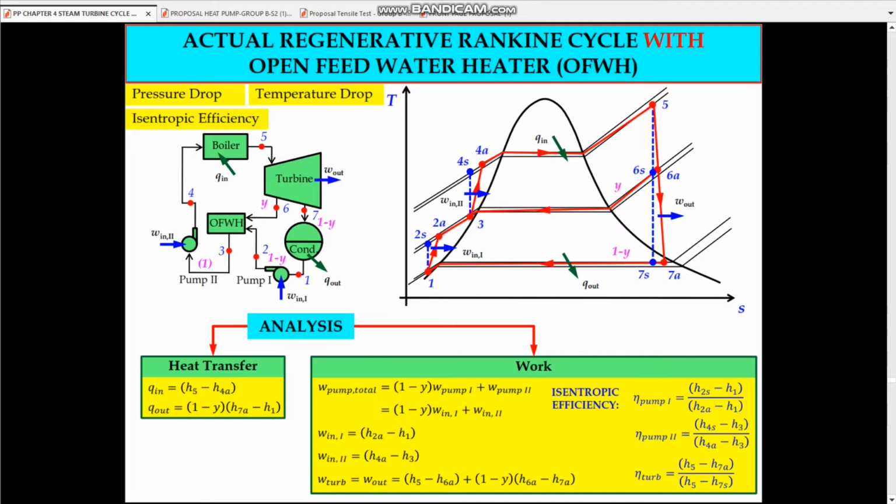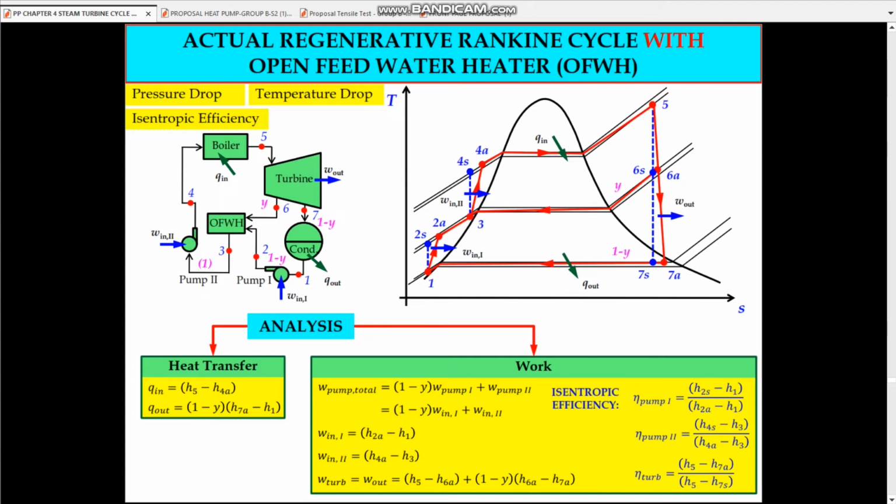This is the TS diagram for the actual regenerative Rankine cycle. If we look at the TS diagram, we have 6 constant pressure lines: 1, 2, 3, 4, 5, and also 6. Compared to the ideal, which has 3 constant pressure lines, here we need to consider temperature drop and pressure drop, so we have 6 constant pressure lines.